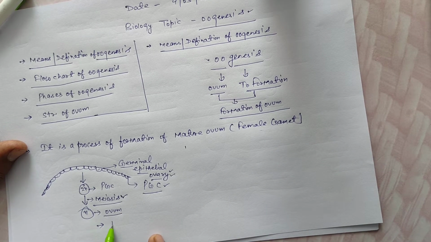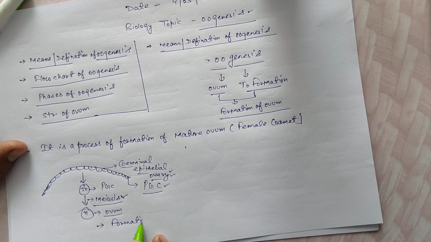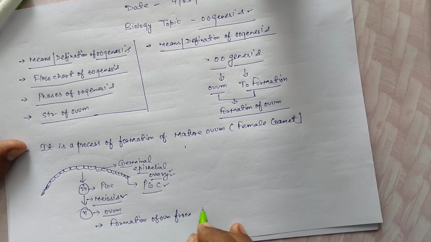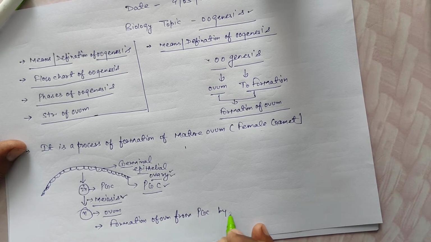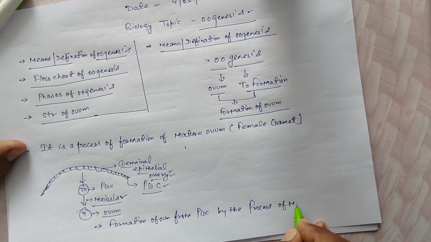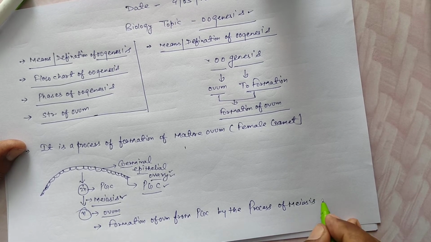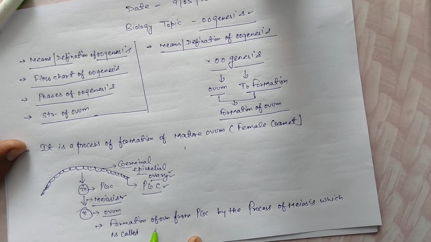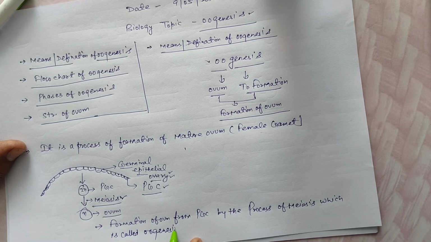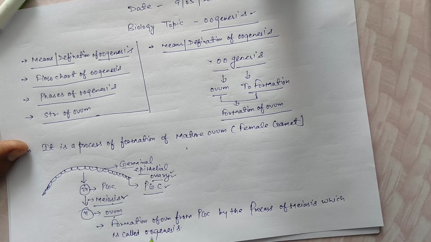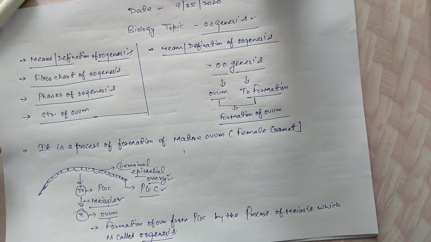Again, another definition: formation of ovum from PGC by the process of meiosis, which is called oogenesis.